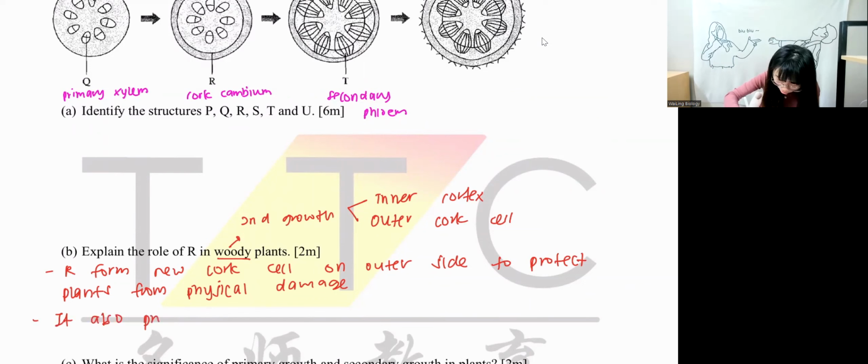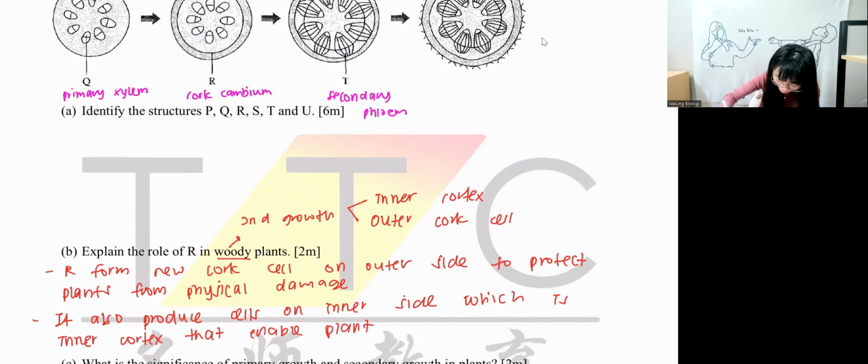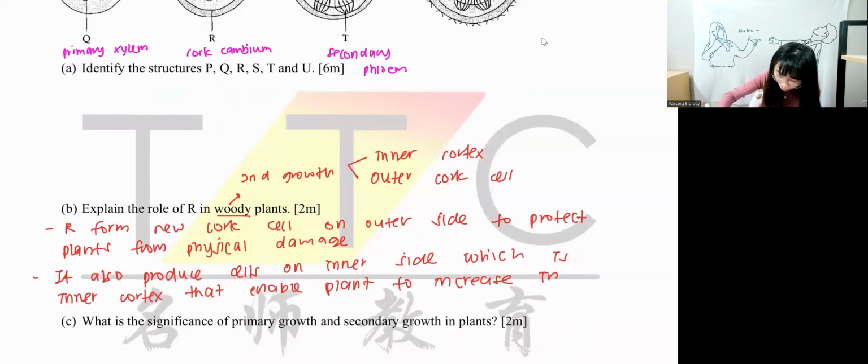It also produces cells on the inner side, which is the inner cortex, that enable plants to increase in diameter.